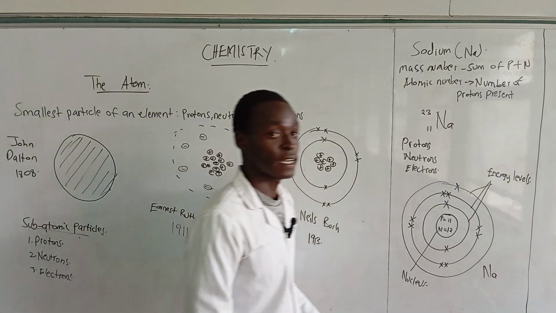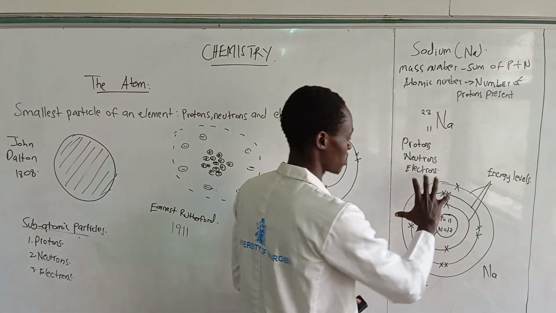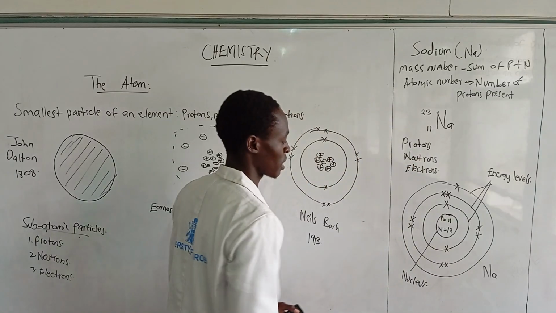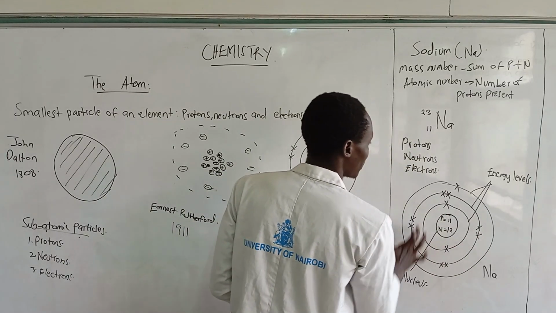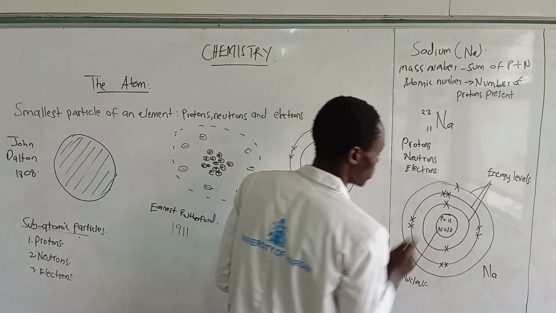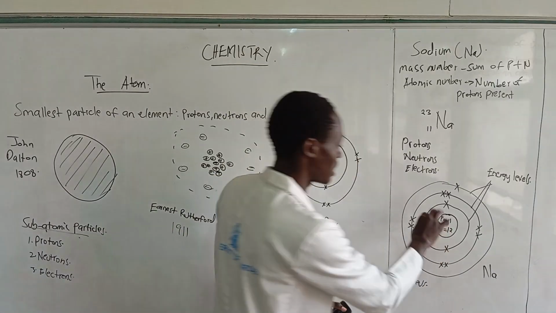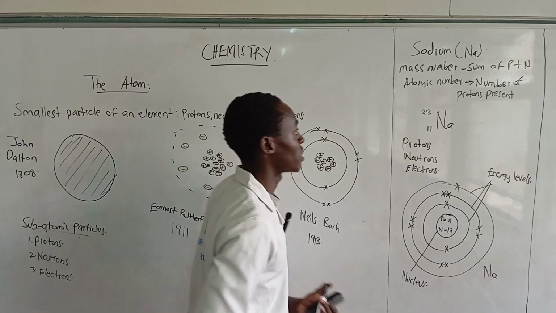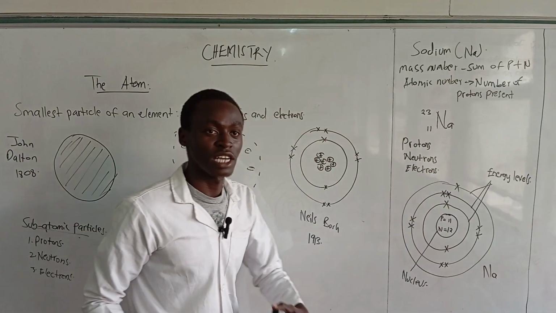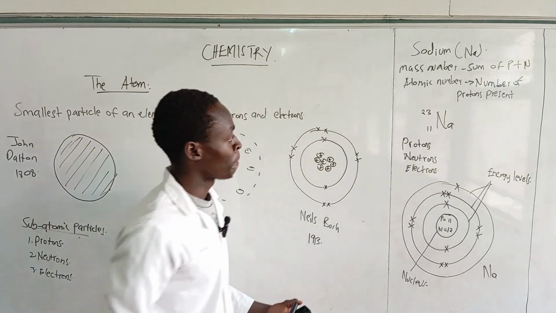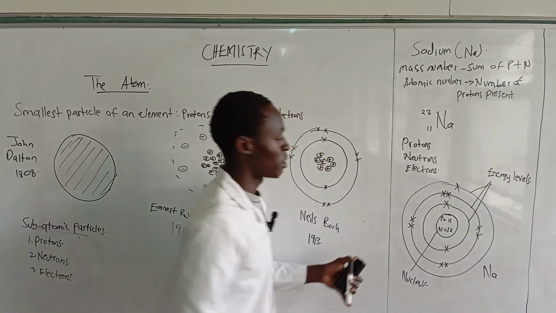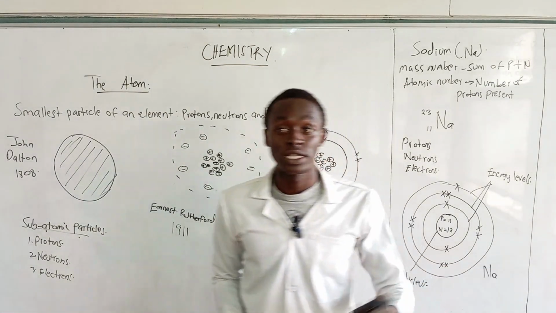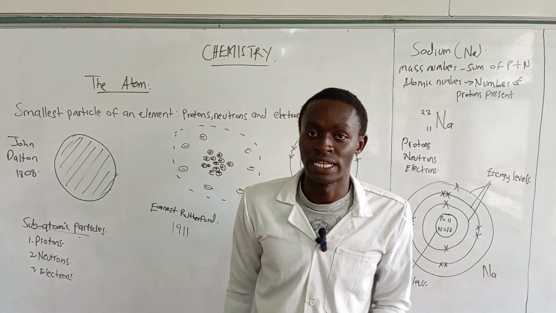Simplified further, in the structure of an atom you have the protons, the neutrons, and the electrons. The electrons are found in the electron cloud around the nucleus, while the protons and neutrons are found inside the nucleus. I believe that now you also understand what the mass number is: it is simply the sum of the protons and the neutrons. And the atomic number is the number of protons that are present. You should also know that the number of protons is always unique in every atom, and it is what enables us to identify an atom.